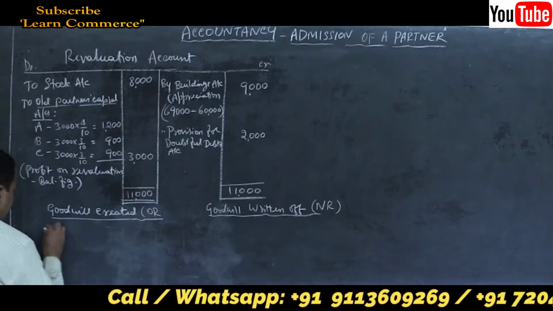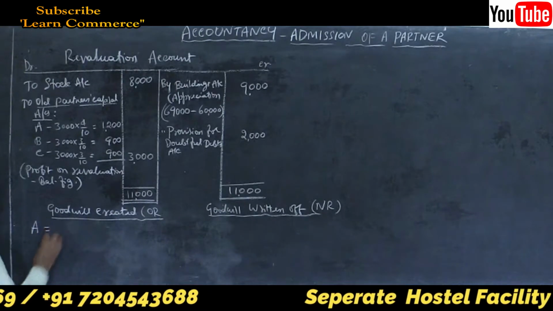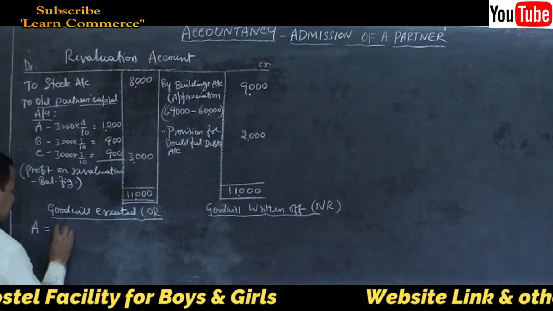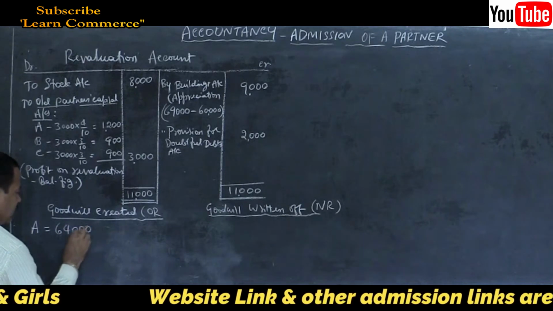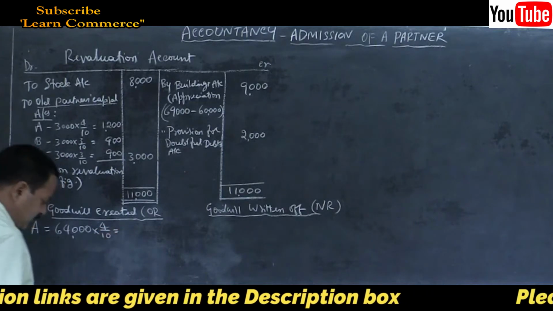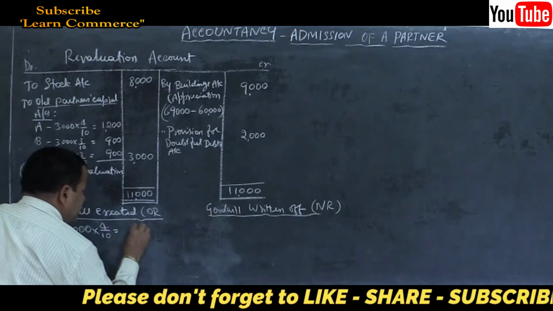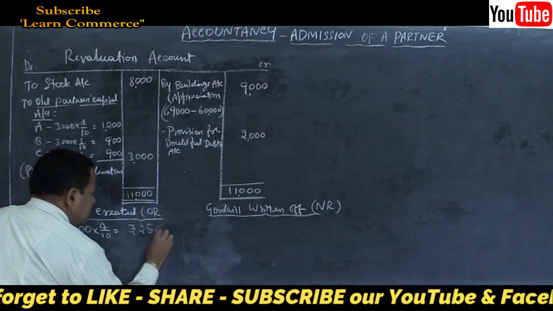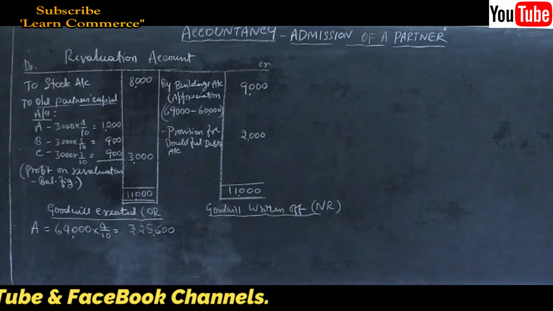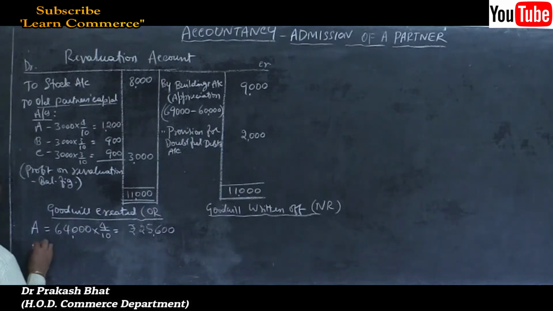Goodwill created 64,000, and share of A is equal to 64,000 into 4 by 10. 4 by 10 is equal to rupees how much? 25,600. Yes, it is. Rupees 25,600. Old ratio it is 4:3:3. So 4 by 10, 3 by 10 and 3 by 10. That's what we are doing here.